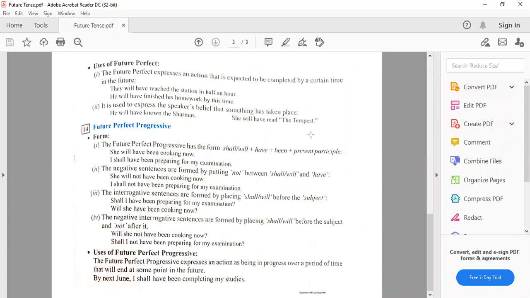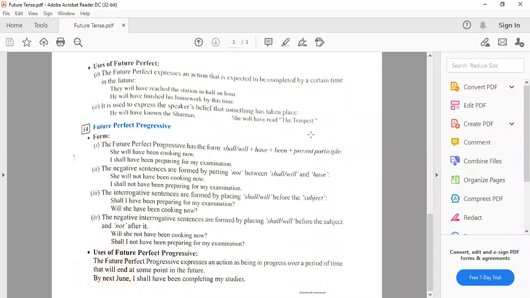It is used to express the speaker's belief that something has taken place. Speaker का belief, कोई विश्वास है, उसकी कोई बात है जिसमें वो believe कर रहा है that something has taken place, कुछ action हो चुका है. And for that also future perfect is used. He will have known the Sharmas. She will have read The Tempest. That means some particular moment is thought about, the belief or the opinion of the speaker, and the action will have been completed by that time.